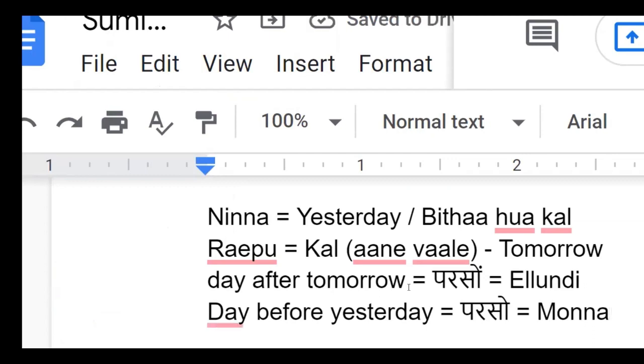Okay. So in your paper, make correction. Whenever you want to say parson, if it is past, it will be Monna. Whenever you want to say parson, if it is future, you say Yellundi. And similarly, whenever you want to say past as kal, it is ninna. And whenever you want to talk about future, that is kal, that will be repu. These are the variations. Okay. Now, after writing, tell me, I will go to the next one.